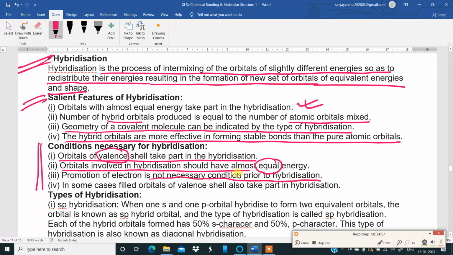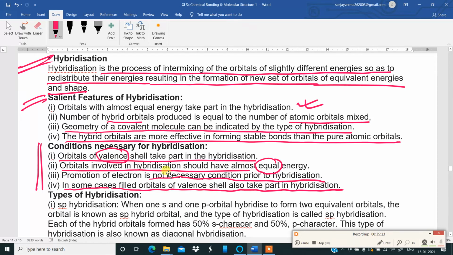Condition prior to hybridization: in some cases, filled orbitals of the valence shell also take part in hybridization. That means it is possible that orbitals which are filled, containing electrons in the valence shell, may also participate in hybridization. So these are the necessary conditions for hybridization to happen.